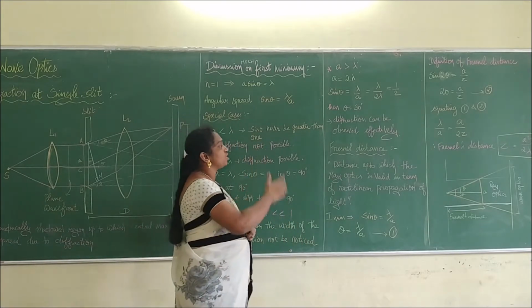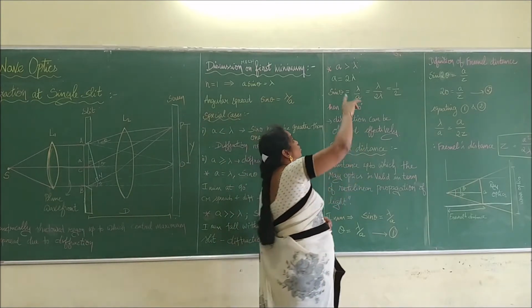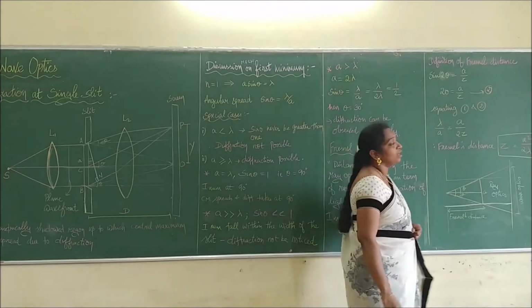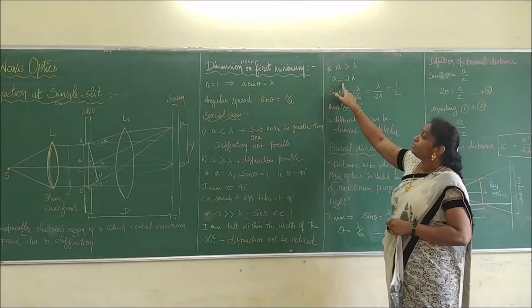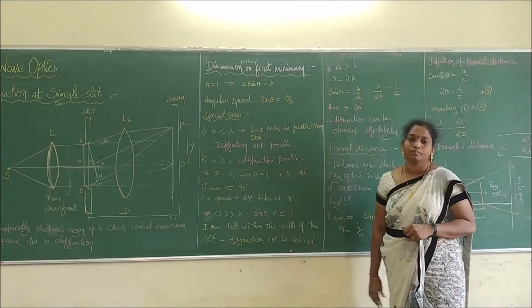Then what is the next condition? We are going to the condition when the width is greater than lambda. Comparably to that, we can say that a is equal to 2 lambda.